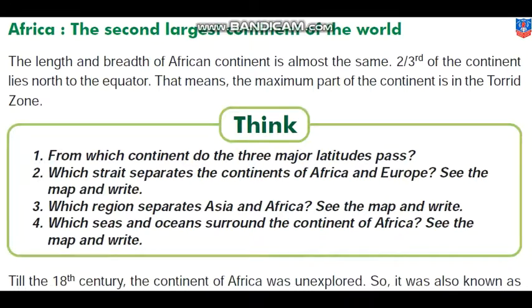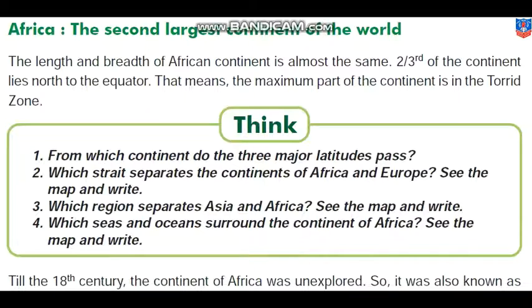Africa, the second largest continent of the world. The length and breadth of African continent is almost the same. That is, two-thirds of the continent lies in the north of equator, which means the maximum part of the continent is in the torrid zone. We have learned different zones, isn't it? Torrid zone, temperate zone, and frigid zone.